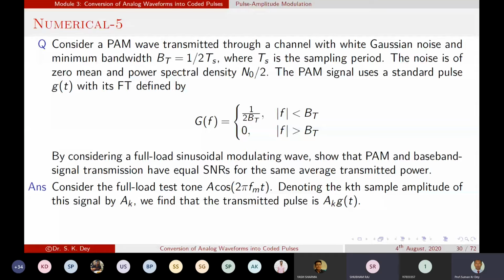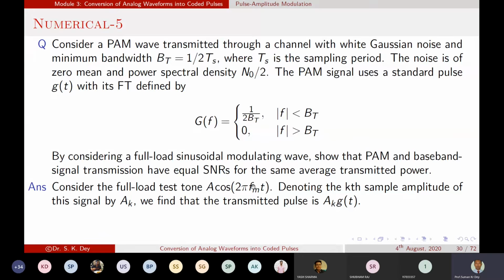The ak is the sample of a cos 2 pi fmt. So definitely when we take the sample's value, for the different positions only the amplitude will be taken, because when you take the samples it indicates the amplitude at that position. Yes or no? There is no term of phase or frequency.